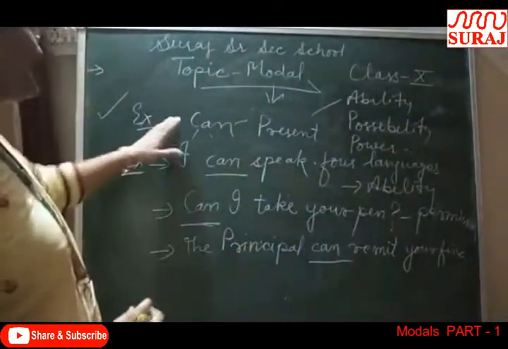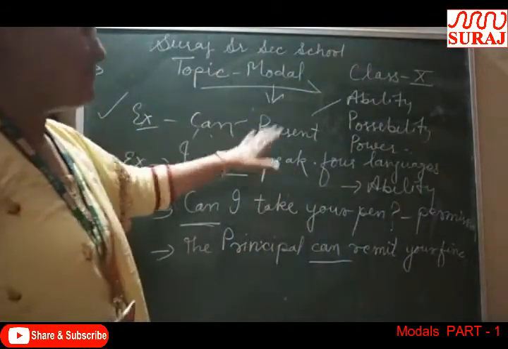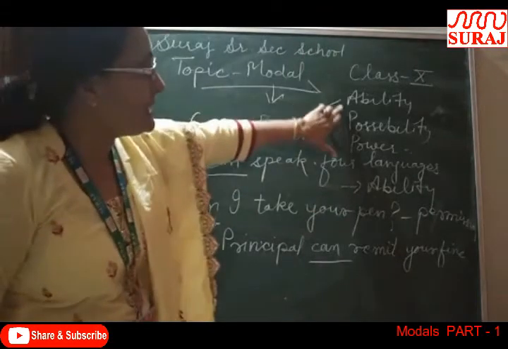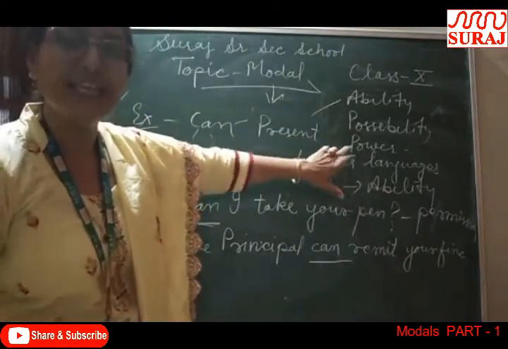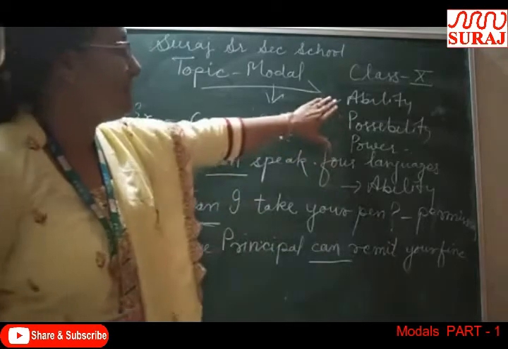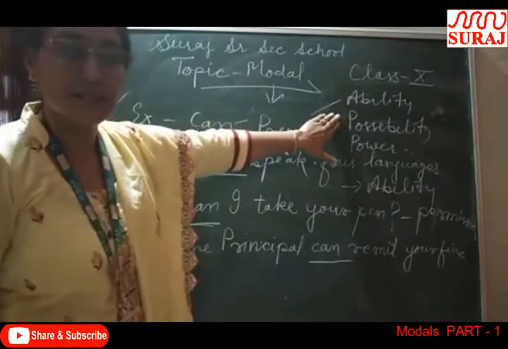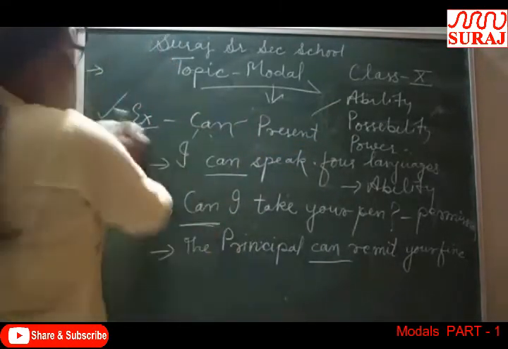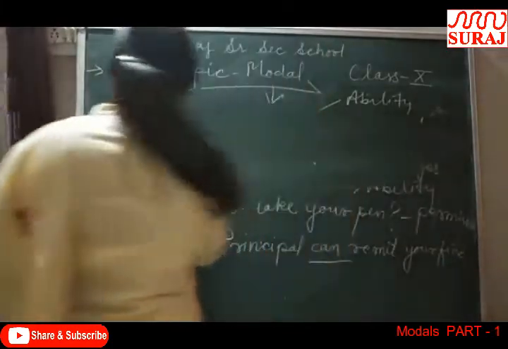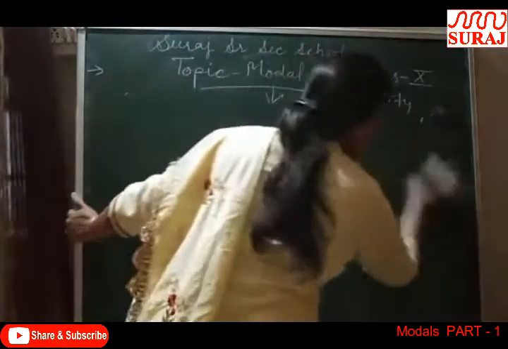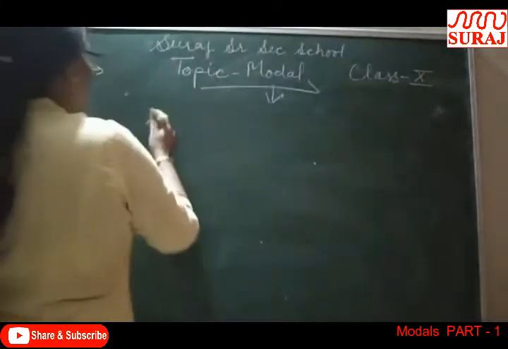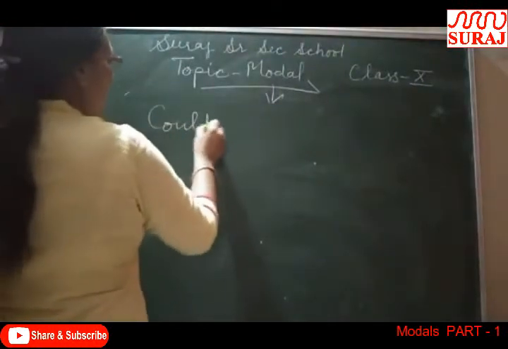Then you can take the example that a blind man cannot see during the day or night. He cannot see the things because he is unable. He does not have ability, he is unable. To show inability also, what will we use? We will use can. Clear? So like this, can is used in present tense.